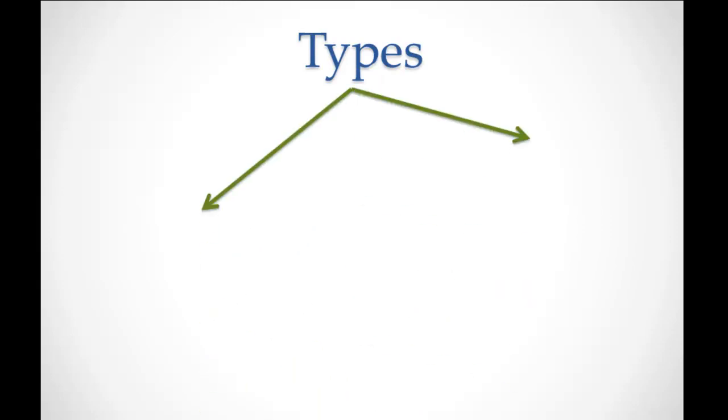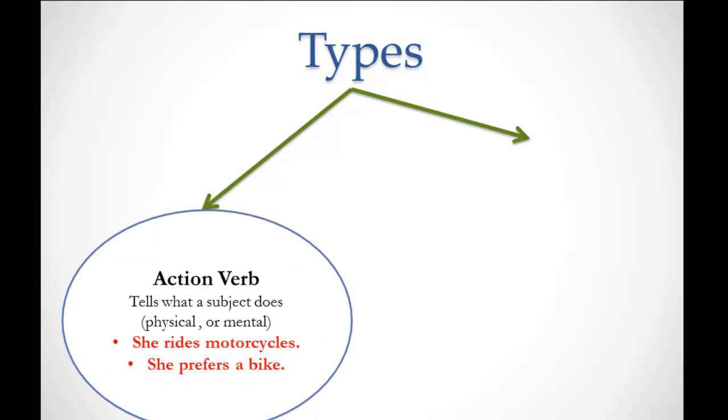A verb has some types, we don't have only one type of verb. When you speak about verbs, you are speaking about two types. The first one is an action verb that tells what the subject does, whether it's a physical action or a mental action. In the first sentence, she rides motorcycles, this action is a physical one. In the second sentence, she prefers a bike, meaning she likes a bike, and it's a mental action.